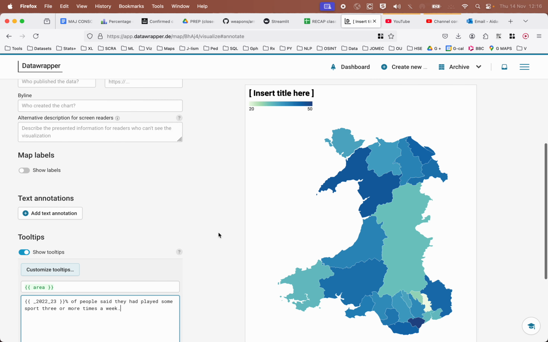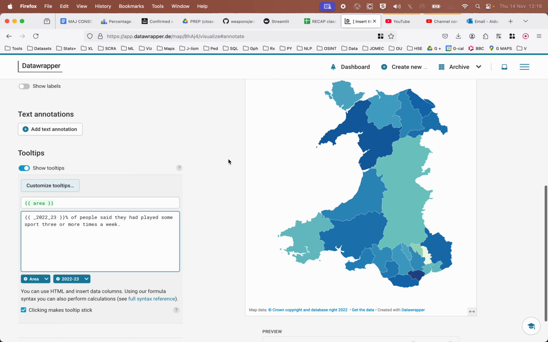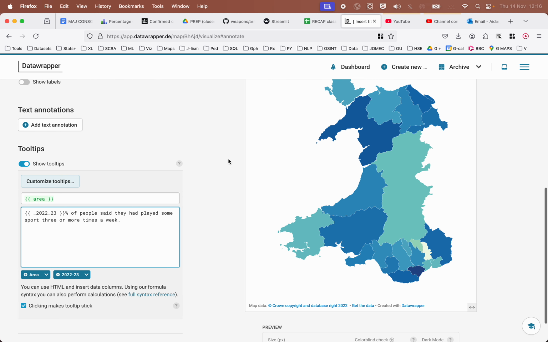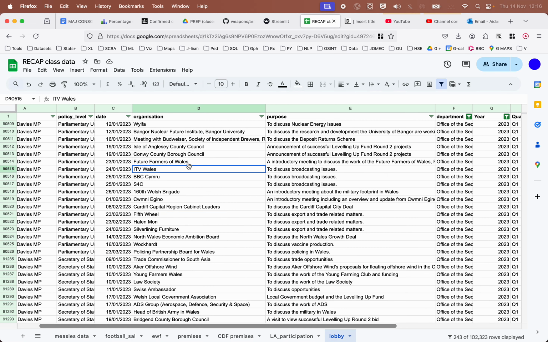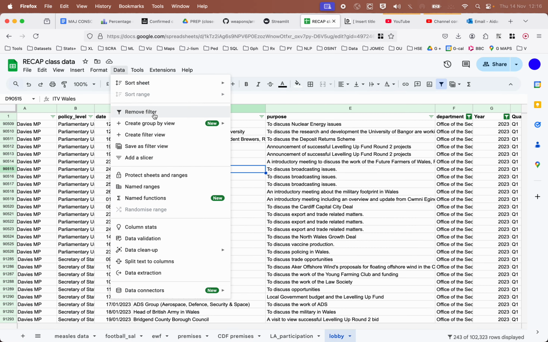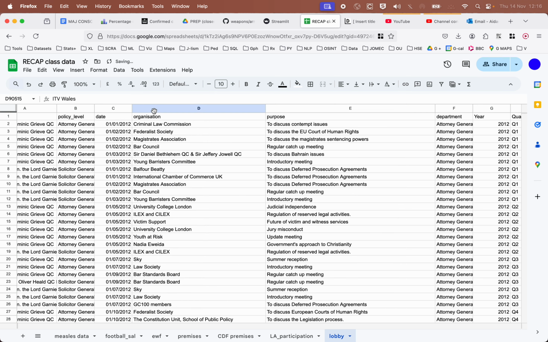Okay, and then we need to finish with all the furniture and the source and so on. So there's our map. And then finally, let's look at question G. We have this data on lobbying, which looks like this. Which organisations met the Secretary of State for Wales more than once in 2023?